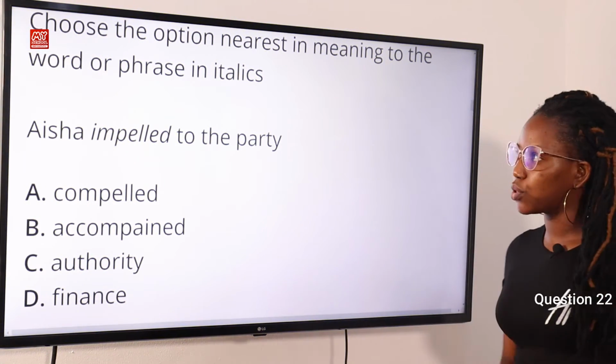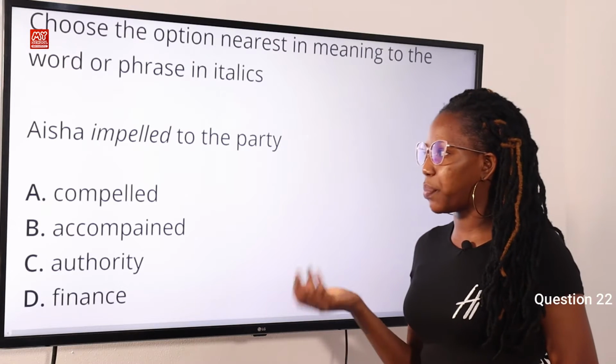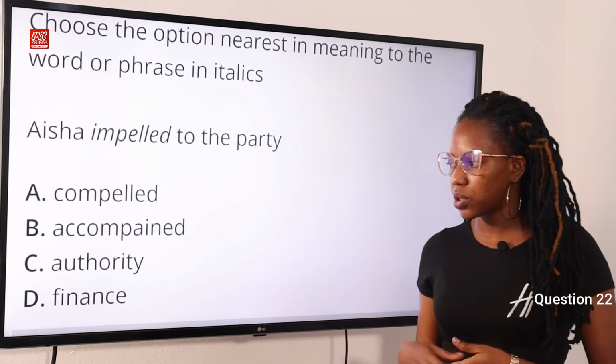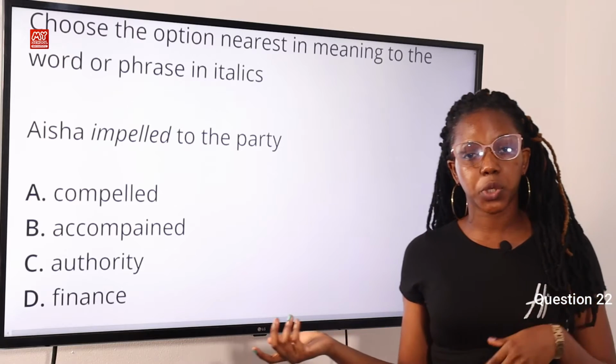Question 22. Choose the option nearest in meaning to the word or phrase in italics. Aisha impelled to the party. Option A, compelled. Option B, accompanied. Option C, authority. Option D, finance. Now the answer to this question is option A, compelled.